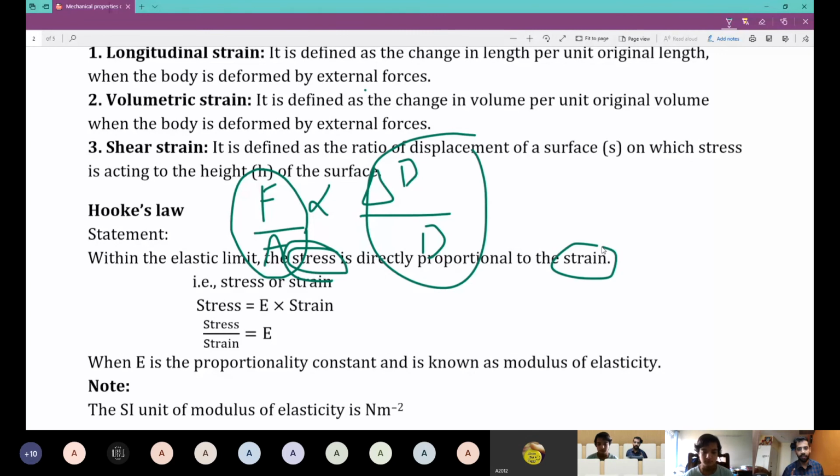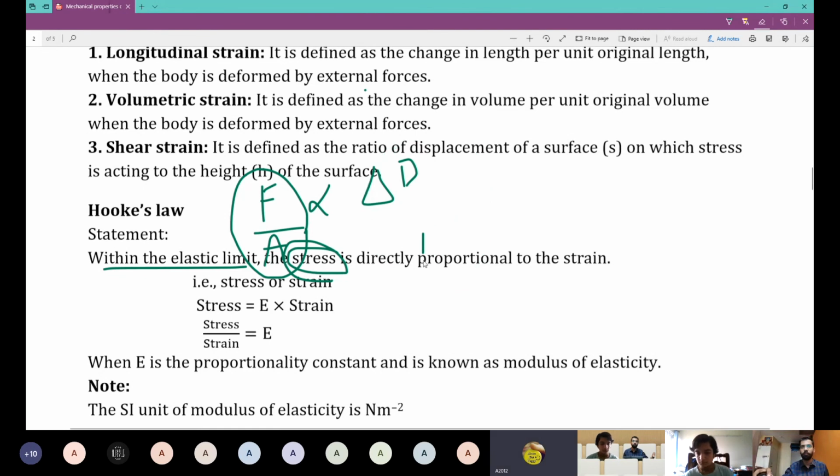Conditions apply. What is the condition? Within elastic limit. If you cross the elastic limit, stress is not proportional to strain. Only within elastic limit, stress is proportional to strain. That is all it is to write. Are we clear?